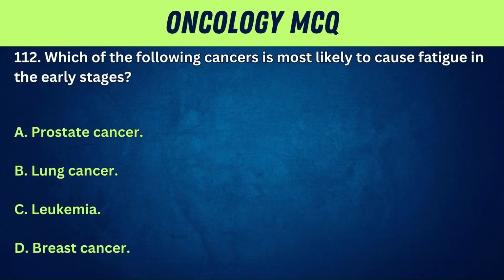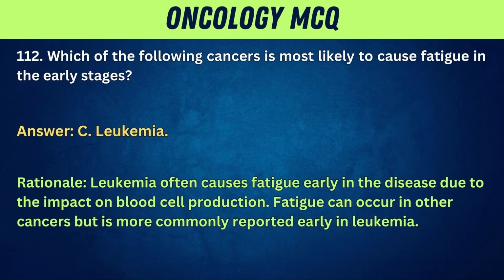112. Which of the following cancers is most likely to cause fatigue in the early stages? A. Prostate cancer. B. Lung cancer. C. Leukemia. D. Breast cancer. Answer: C. Leukemia. Rationale: leukemia often causes fatigue early in the disease due to the impact on blood cell production. Fatigue can occur in other cancers, but is more commonly reported early in leukemia.